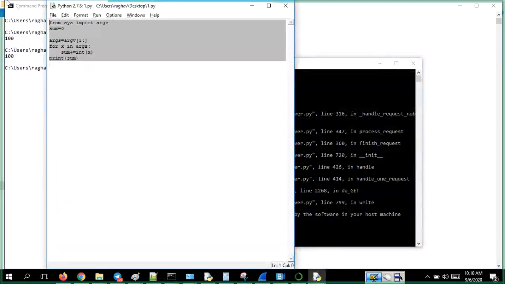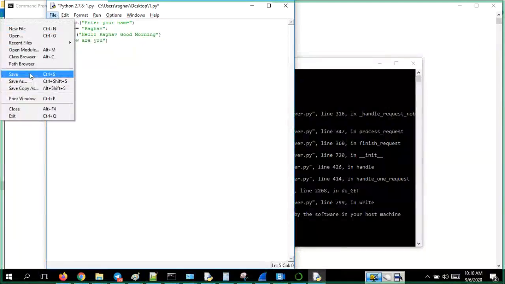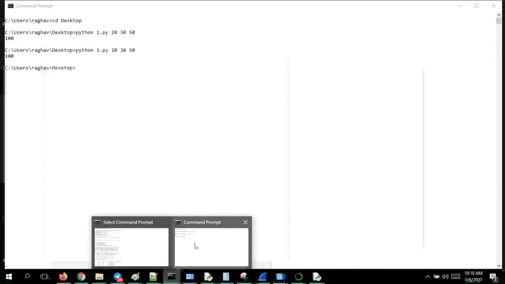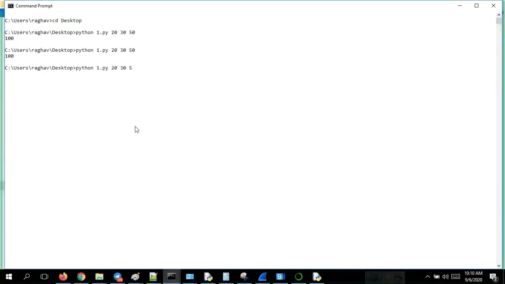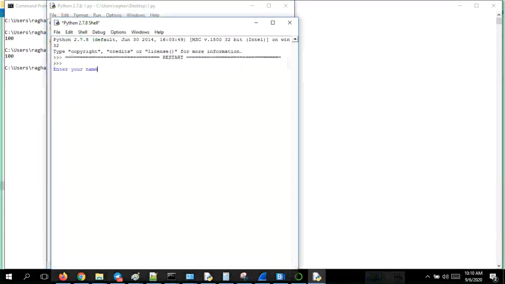Take this, put it in, and save it in the same file. Okay, so I have taken it here, and I am just going to run this code. I can run from there or from here. Run Python. Okay, enter the name: Raghav.